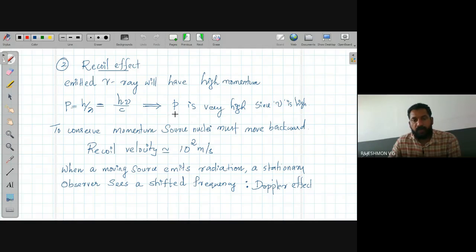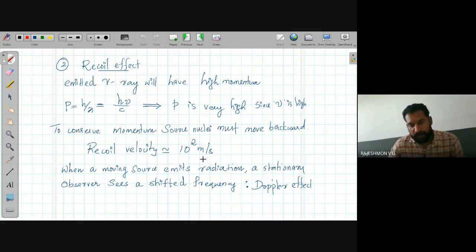Before decay, the nuclei was at rest. So when a high energy gamma ray is emitted from the nuclei, that nuclei must move backward in order to conserve the momentum. So to satisfy the law of conservation of momentum, the nuclei will move backward. We can calculate the recoil velocity in the case of iron 57 for the emission of a gamma ray with frequency 3.5 into 10 to the power 18 hertz. The recoil velocity is of the order of 10 to the power 2 meter per second.